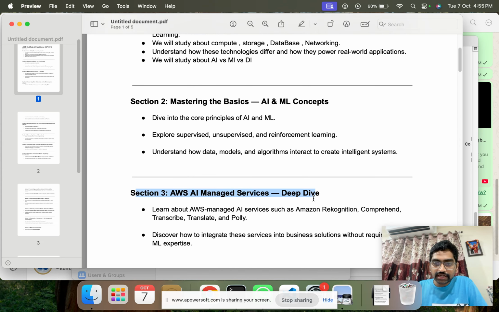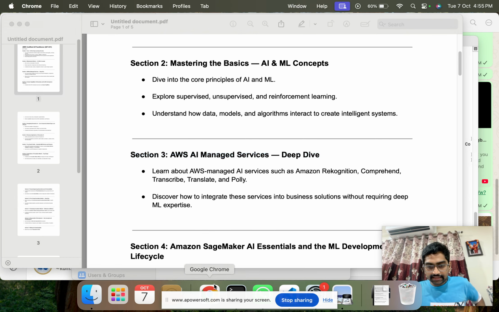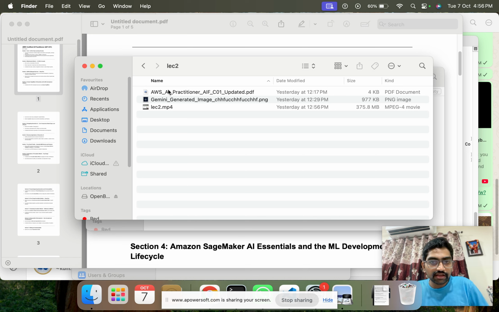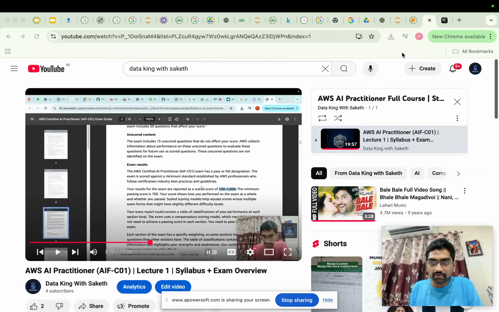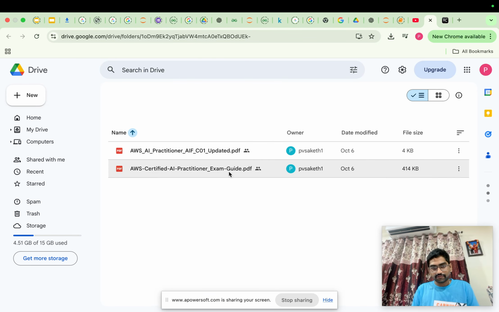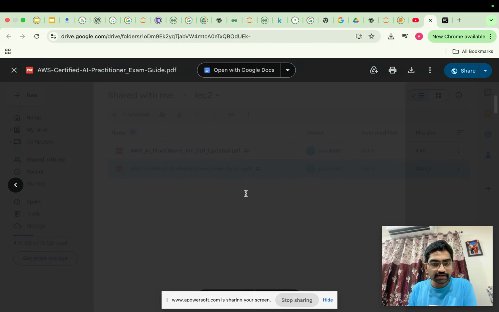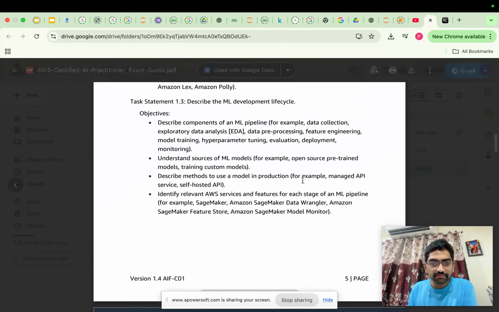In the third section, we will study the managed services. So what are these managed services? As I told, if you open the syllabus, go to the folder and then the exam guide, you will observe that they have given some topics like SageMaker and Data Wrangler.